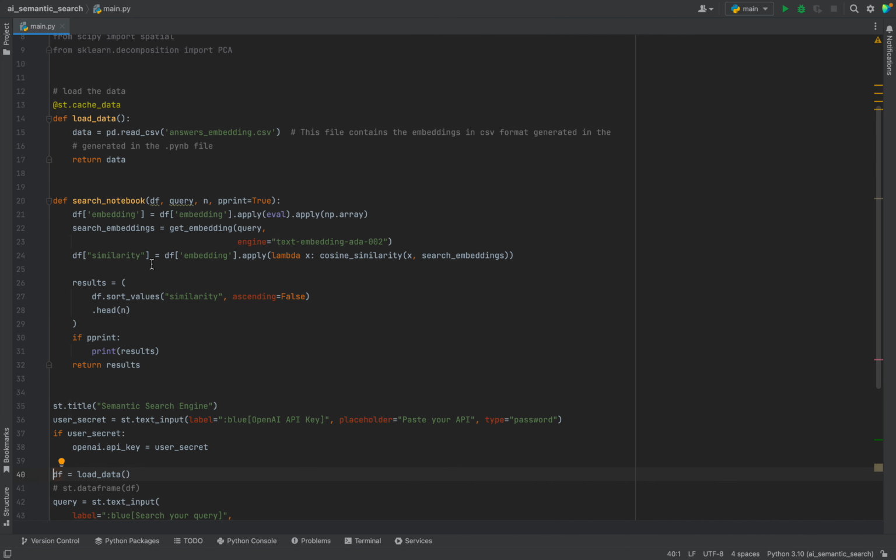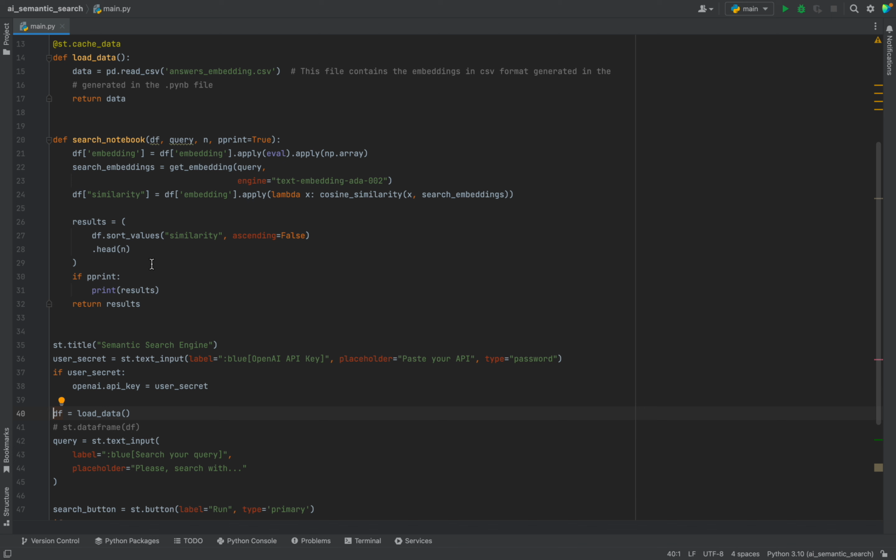Now what is the function of this search notebook? The function of search notebook is to create the embedding of the search query using the text embedding ADA002 model, and it will find the similarity with the already existing text embeddings in the answers.csv file. Based on this, it will display the best 5, that is here the value of n I have taken as 5, and it will display the best 5 answers in the display section.